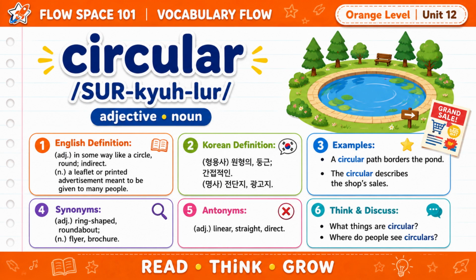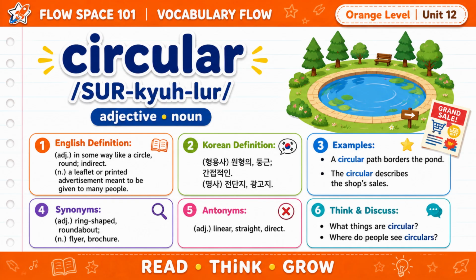Our next word is circular. Say it with me, circular. Circular can be an adjective and a noun. As an adjective, circular means round, like a circle, or indirect. As a noun, circular means a leaflet or printed advertisement given to many people.